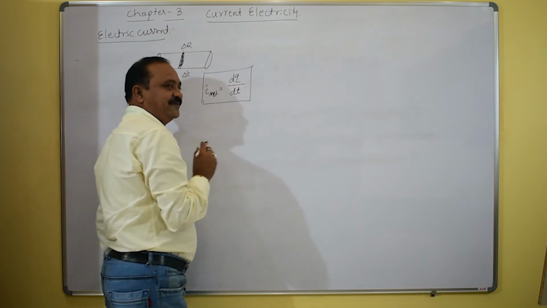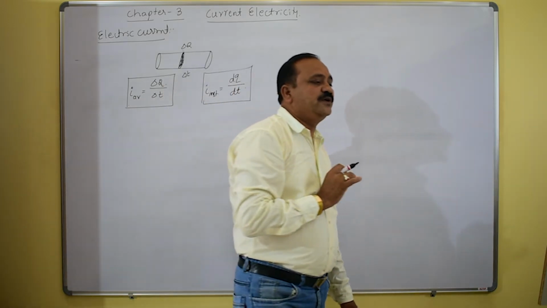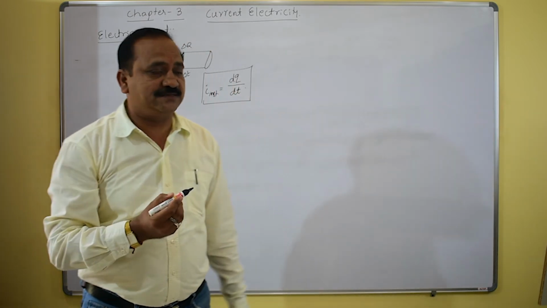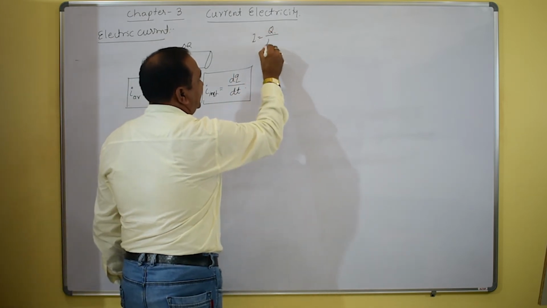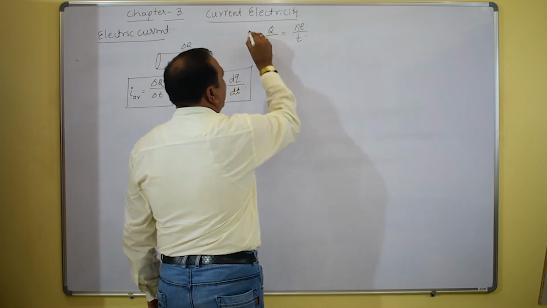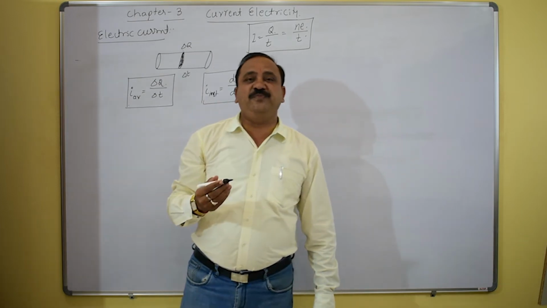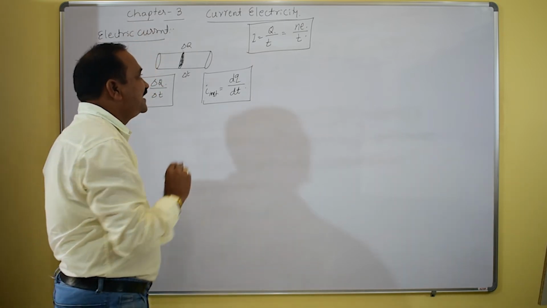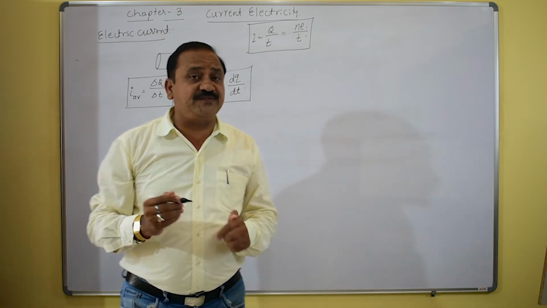Always we should try to analyze how exactly the electric current must be flowing through it. As we already studied, I equals Q by T, or you can say NE divided by T, where N is the number of electrons flowing in a cross section area of the conductor, E is the fundamental charge, and T is the time taken.